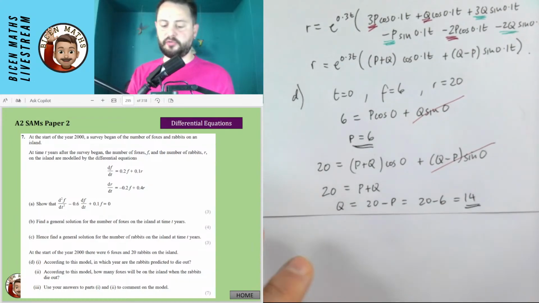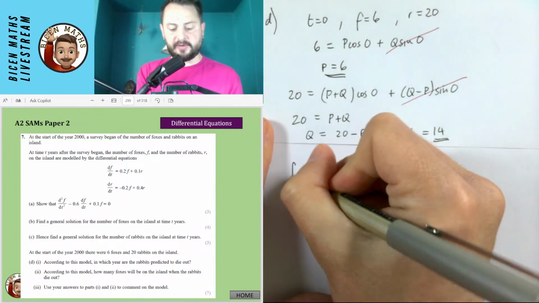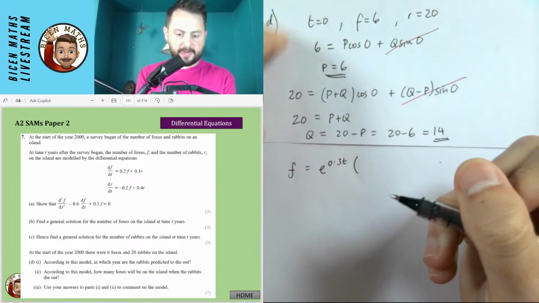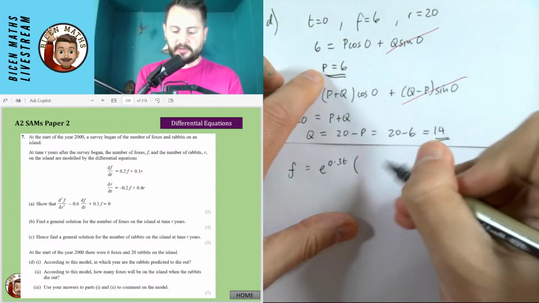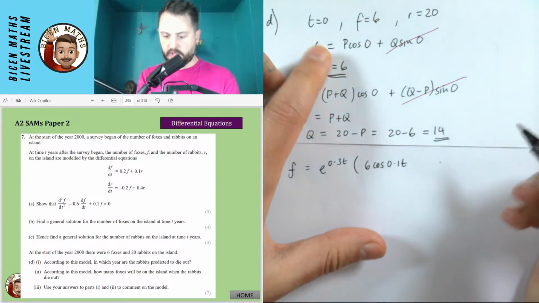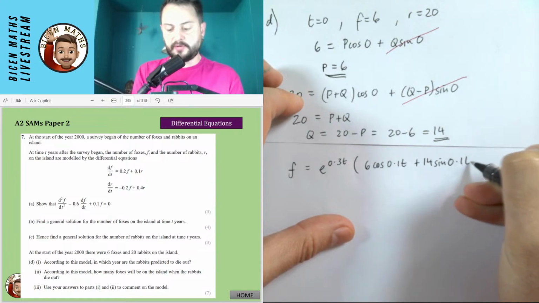So we've now got our 2 formulae, and I'm actually probably going to write these out so that I have them in the question. So I now have that the number of foxes is e to the 0.3t, times P cos 0.1t. So that's 6 cos 0.1t. And then Q sine, which is 14 sine 0.1t.